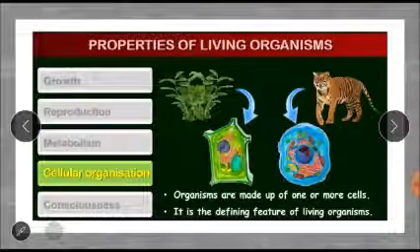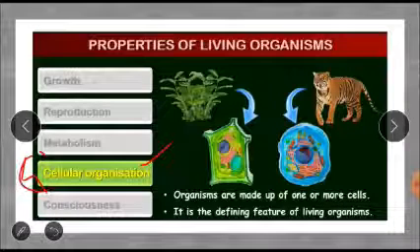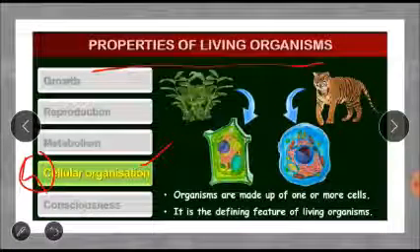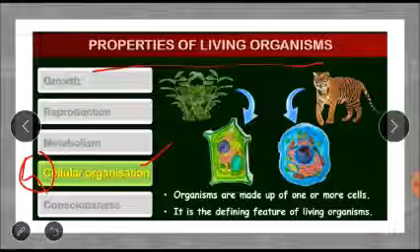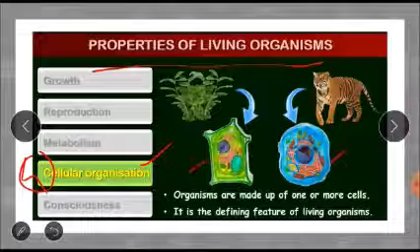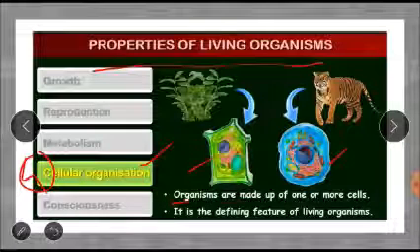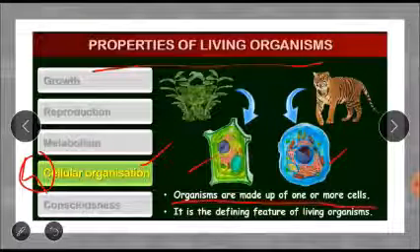And that property is going to be the cellular organization, and the last one, consciousness. So what is this cellular organization? It is going to be the fourth property of the living organisms. All the organisms, right from the unicellular bacteria to the large elephants and whales, are made up of cells. So organisms are made up of one or more cells.